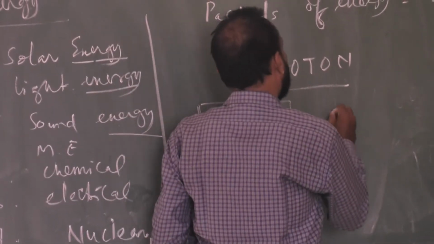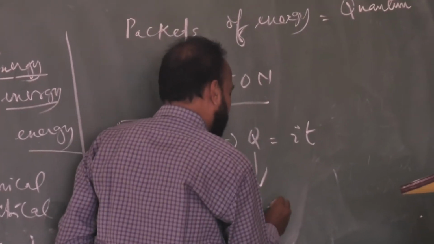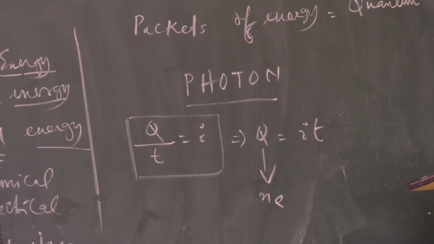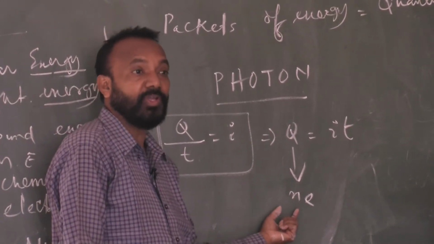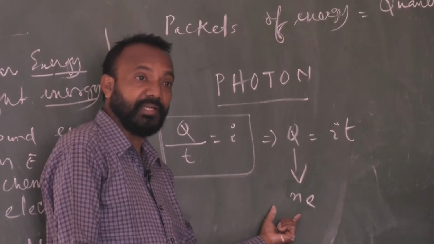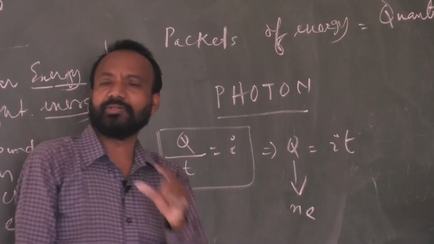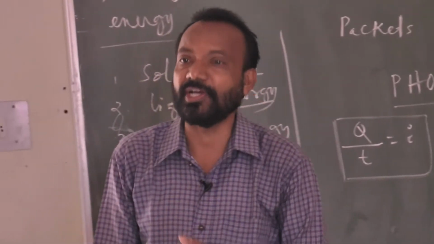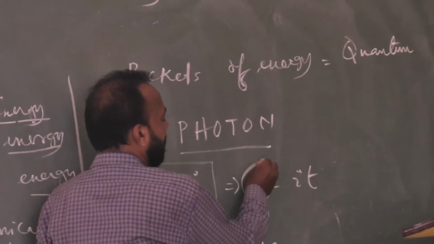That means Q is equal to IT, and this Q is equal to NE. This Q is equal to NE means whatever number of electrons present, the product of the number of electrons present and the magnitude of charge, any kind of charge, is equal to the total charge present in a body.